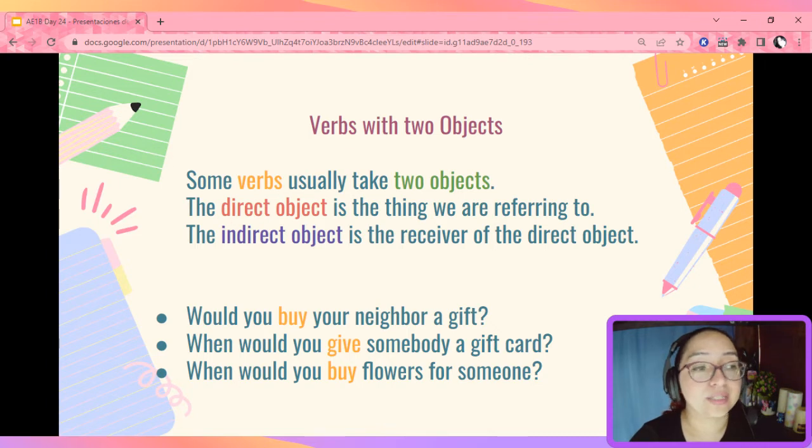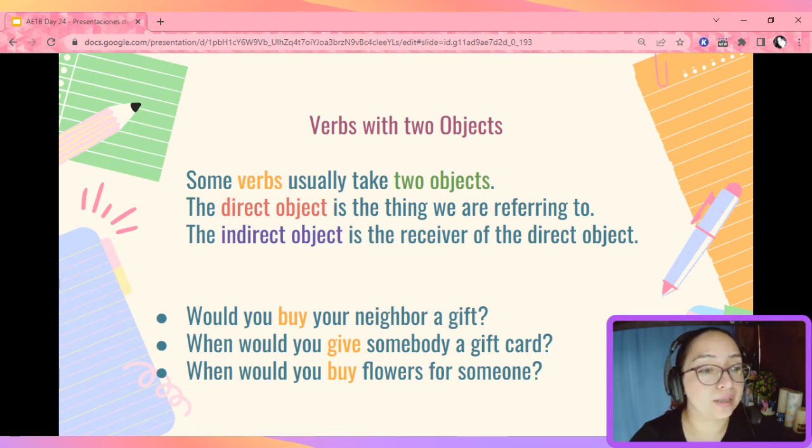Some verbs usually take 2 objects. Now, these 2 objects are called the direct or the indirect object. But what does that mean? Well, the direct object is the thing we are referring to, the gift card, the flowers, etc. And the indirect object is the receiver of the previous object, the person we're going to give it to.